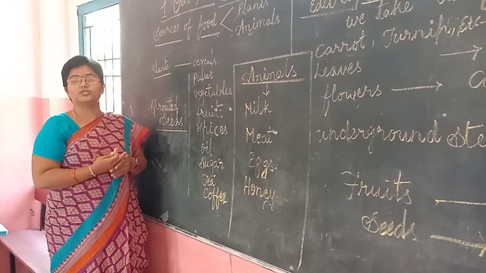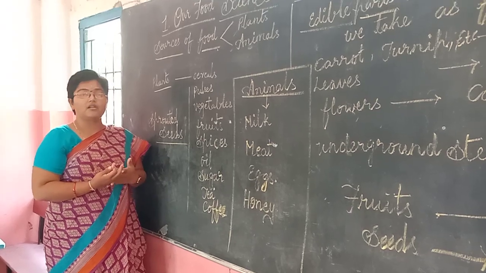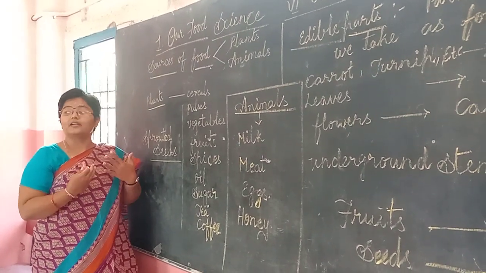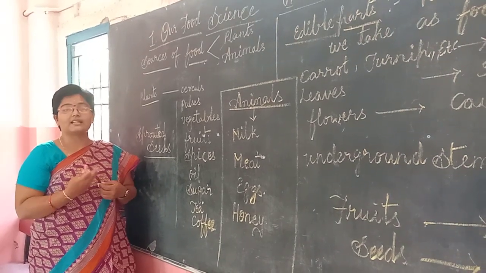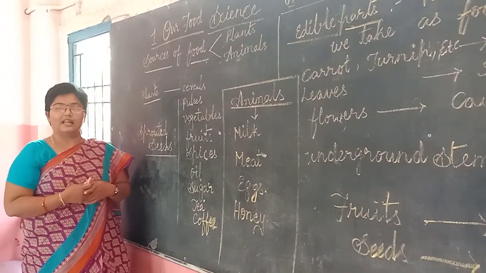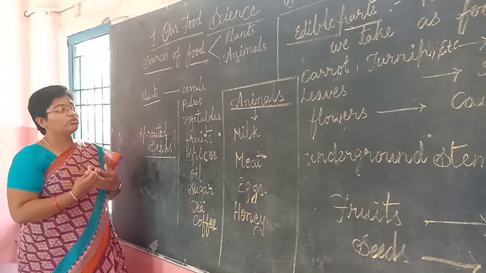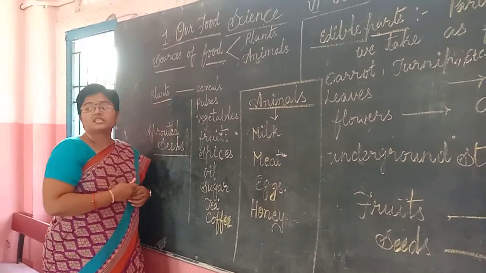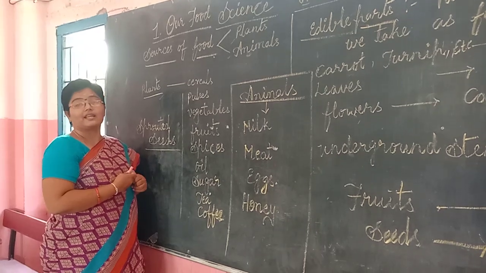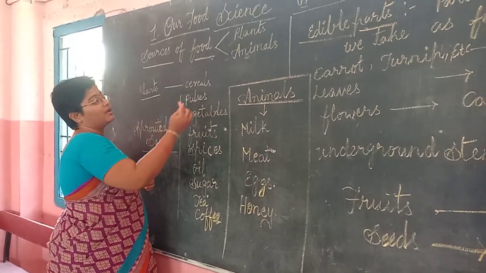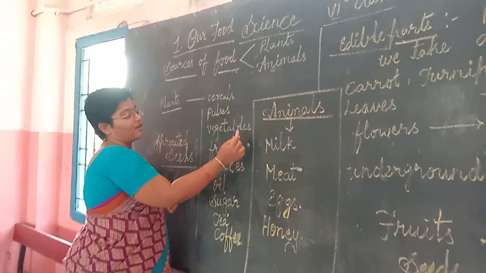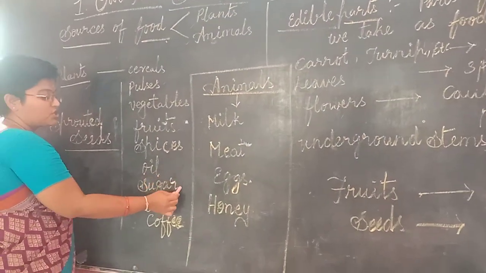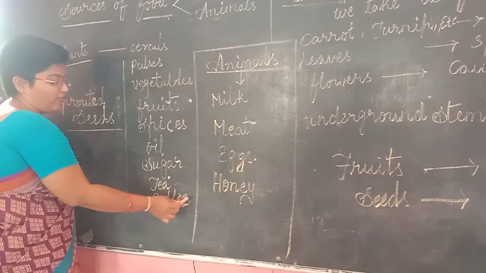So let us get into the topic and know more about what plant products we take as food and what animal products we eat in our regular life. So let us go through them. Plants are the main source of food, and the ones used as regular food are cereals, pulses, vegetables, fruits, spices, oil, sugar, tea, coffee.